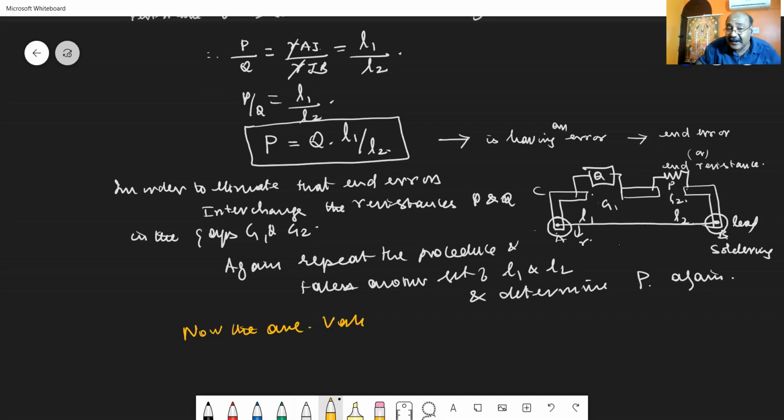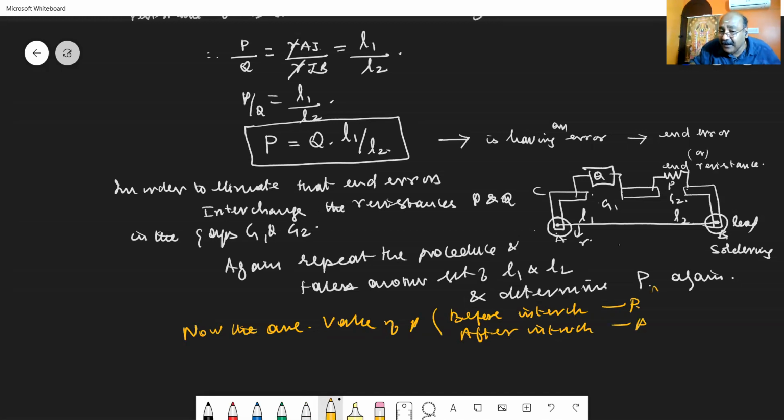What is the average value? We have taken two values. One is before interchanging, where we obtained a value of P. And after interchanging, we have taken another value of P. You take the mean value of these two, from which the unknown resistance P can be calculated.